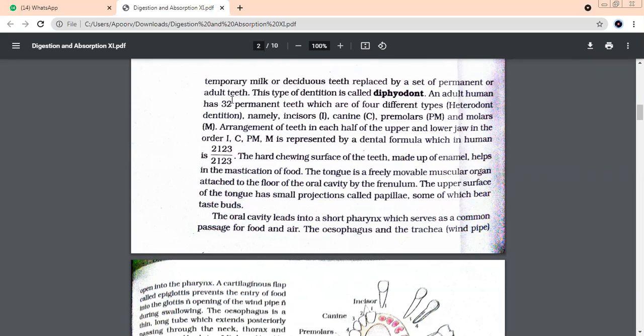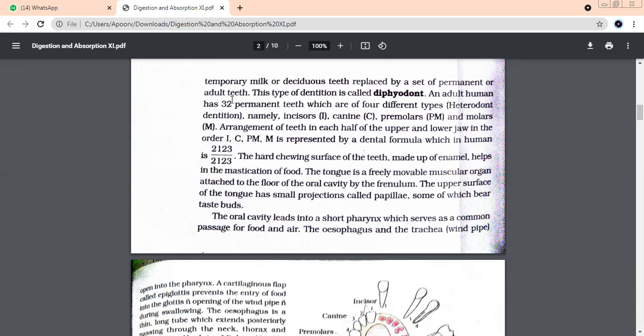Okay, Krish, what is diphyodont? Ma'am, the permanent teeth arrangement. Diphyodont means what? How many sets of teeth? Ma'am, two sets of teeth. Two sets, good. What is the first set called? Temporary teeth or deciduous teeth. And the second set is called? Permanent or adult teeth.